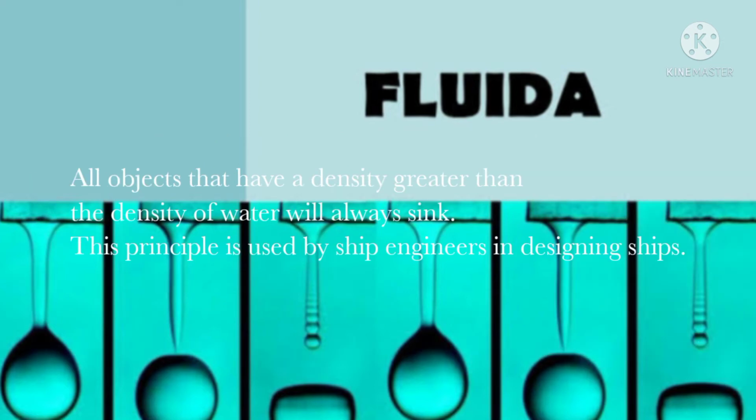All objects that have a density greater than the density of water will always sink. The principle is used by ship engineers in designing ships. Look at the picture below. This principle is used so that the submarine can dive and float back to the surface.